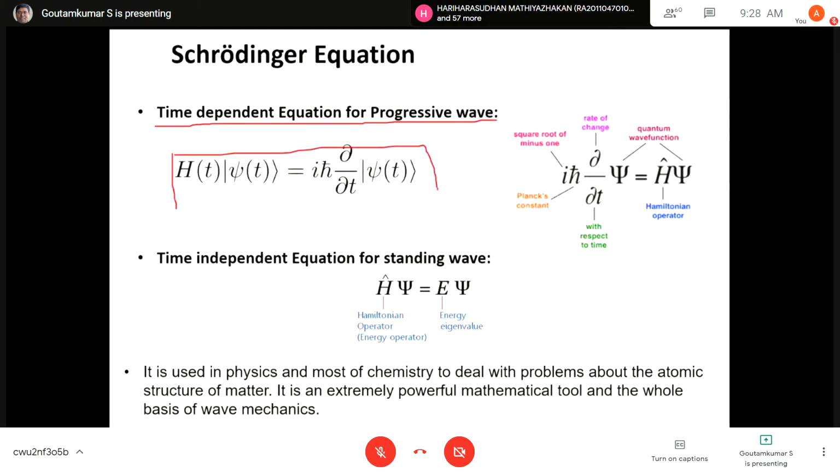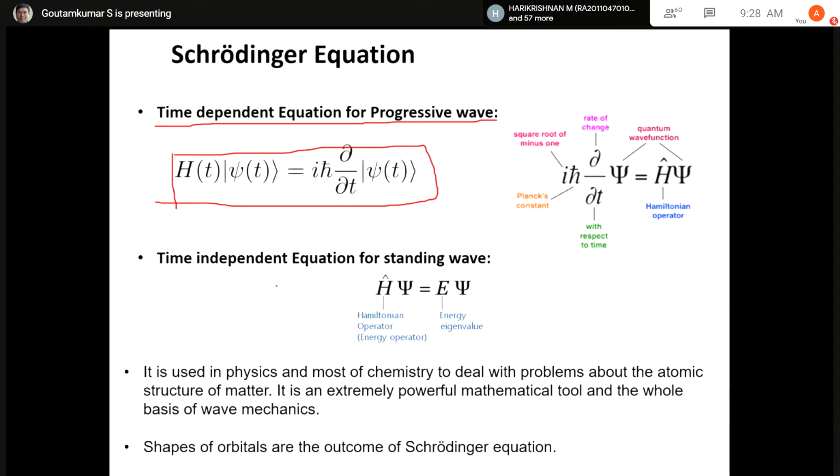But if your wave is stationary, then it should be time independent, and the time independent equation is given by H psi is equal to E psi, where psi is the wave function and H is called the Hamiltonian operator or energy operator, and E is energy. E is the eigenvalue energy, and this equation is used to calculate everything with the atomic structures.